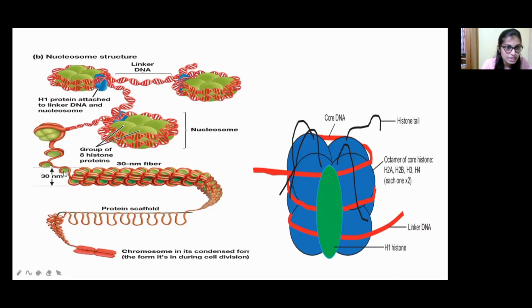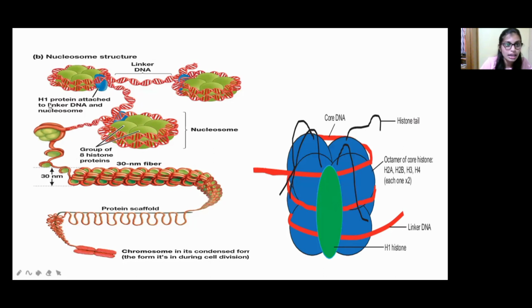See here, initially the chromosome is like this. When we unfold it like this, we get this structure. Again we go deeper, and we get the histone proteins like this. If we zoom in again, we get a group of eight histone proteins. See the red color, this is how the DNA gets wrapped around the histone proteins.